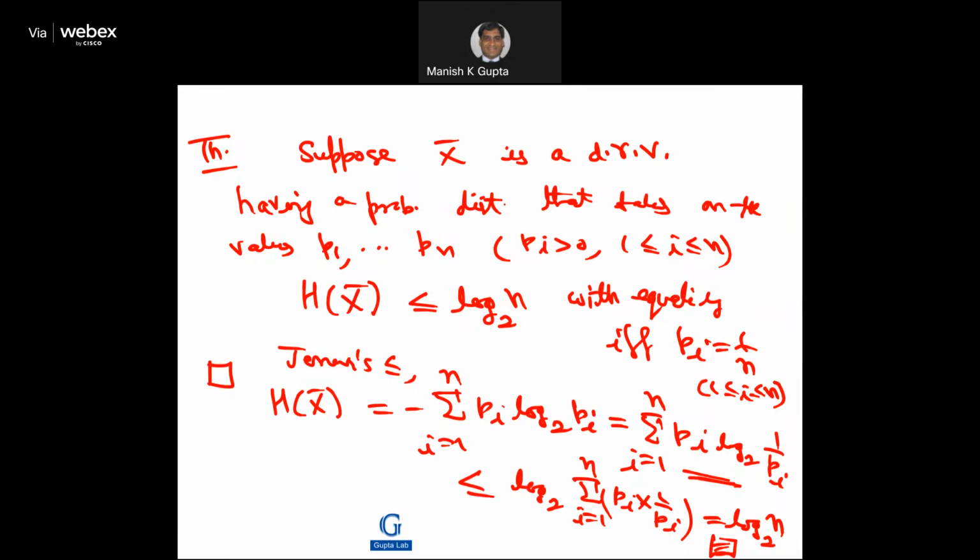We know that the entropy H of X, directly from the definition, is minus the summation i equal to 1 to n of pi log base 2 of pi, right?